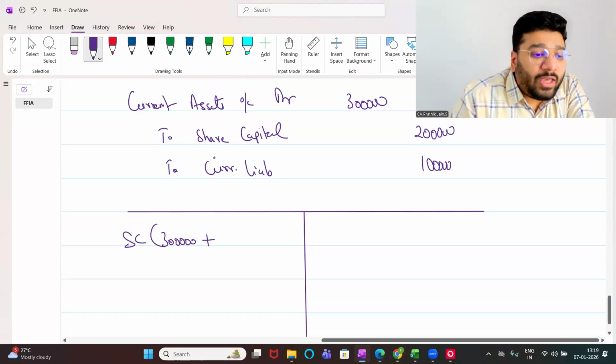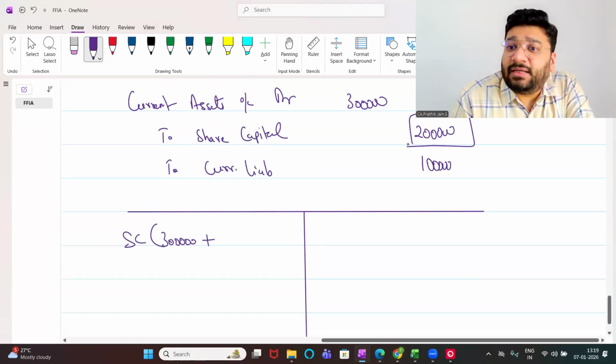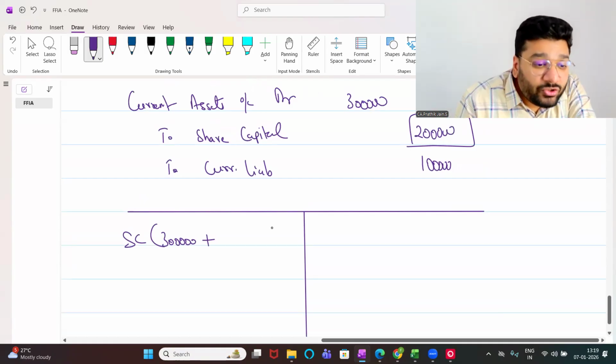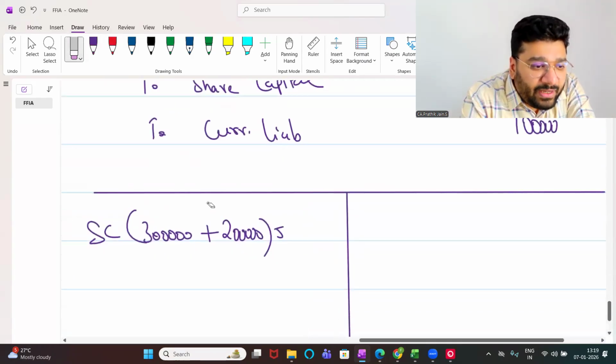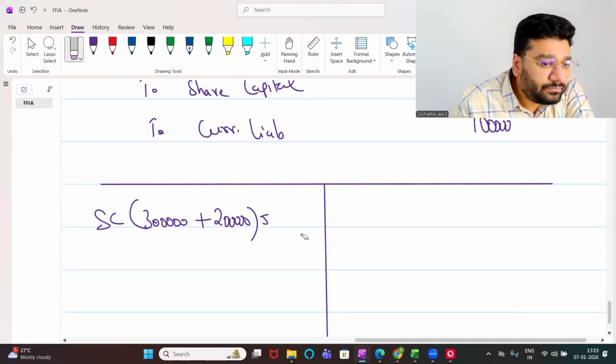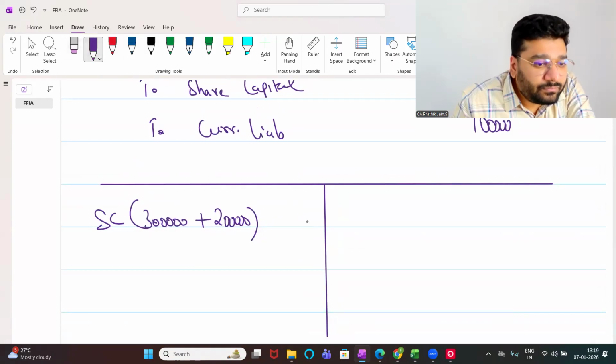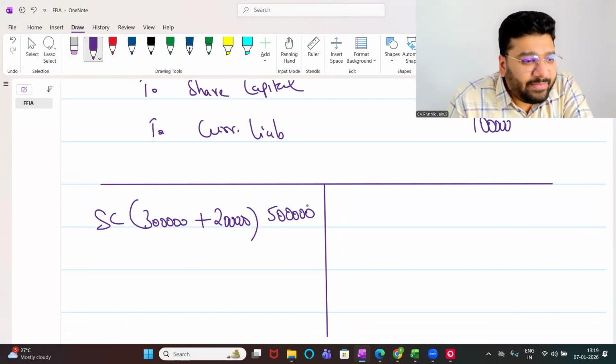Plus, you gave another credit of 2 lakh rupees. Credit will increase your liability further. So plus 2 lakh. Total is how much, people? 5 lakh rupees. Online people, do you have any difficulty in this? Online is very sad today. Nobody is responding. Anyways.